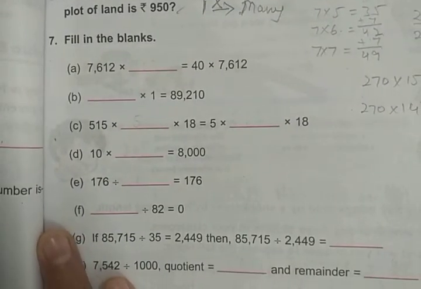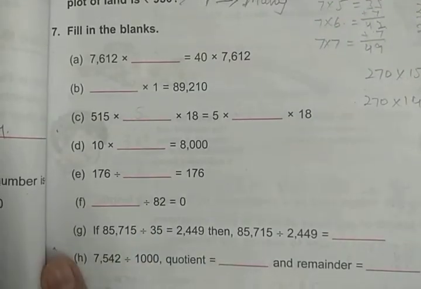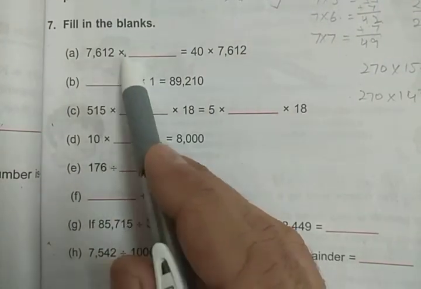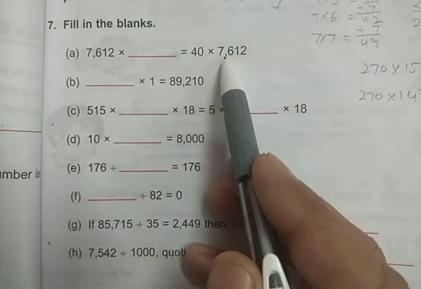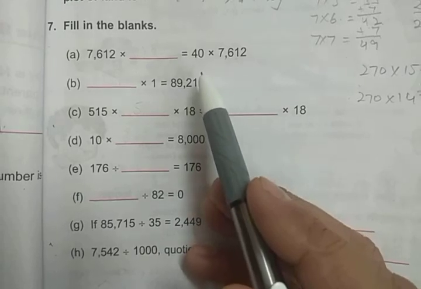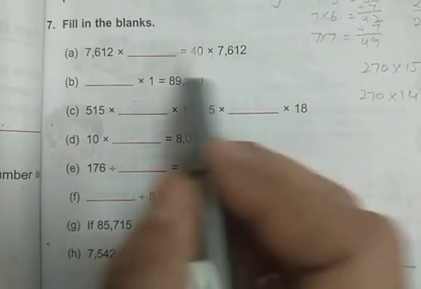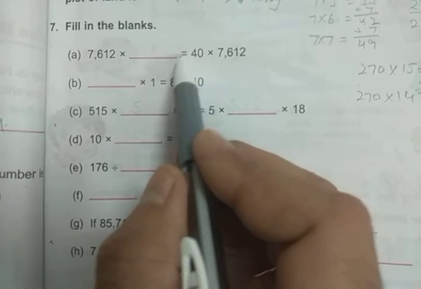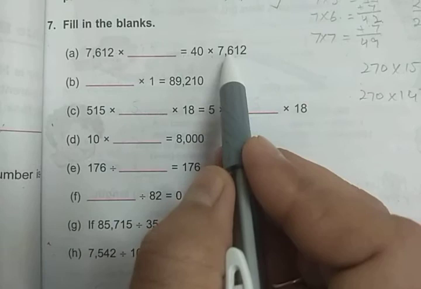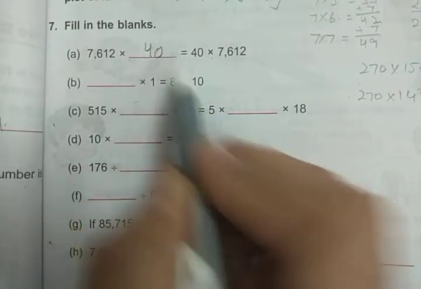Now fill in the blanks. This is based on what you have learned. So 7612 multiplied by dash is equal to 40 multiplied by 7612. We have been doing this since third class. What should be on both sides? The same numbers should be there. Then only the product will be equal. So 7612 is on both sides. What is left is 40. So 40 will come over here.